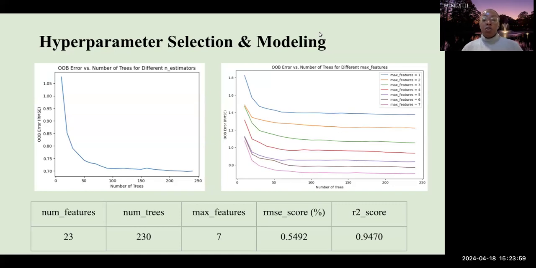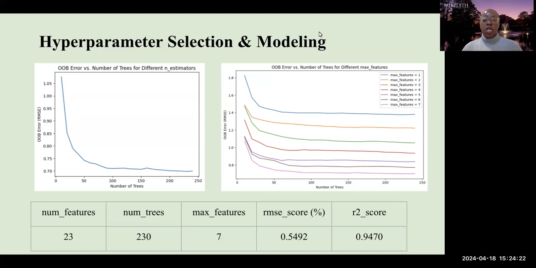To assess the robustness of our model, we needed to take into account the root mean squared error score and the R squared score. The root mean squared error score is the difference between the observed values and the predictions that our model made on the test data. For this value, we got 0.5492%. It's expressed as a percentage because our tweet engagement score was also a percentage.